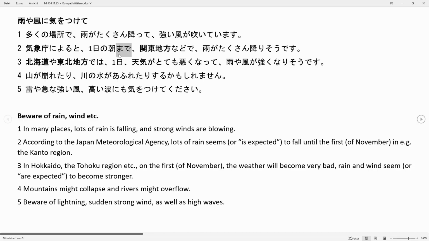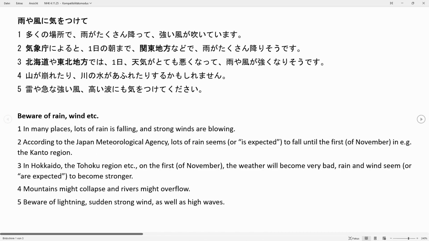Going further to the front, we have made, which means until. Asa made, until morning. Until which morning? Tsuitachi no asa made, until the morning of the 1st of November in this case. And then the last part of this sentence, we have the grammar point ni yoru to, which means according to. According to whom or what? Kishouchou, to the Japan Meteorological Agency. So if we string this sentence together as a whole, we get: according to the Japan Meteorological Agency, lots of rain seems to fall until the 1st in, e.g., the Kanto region.